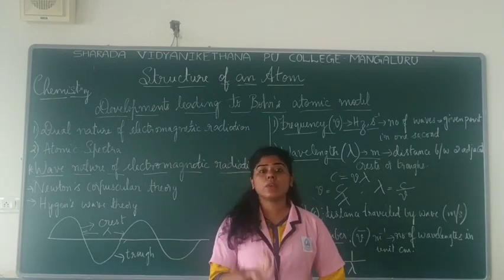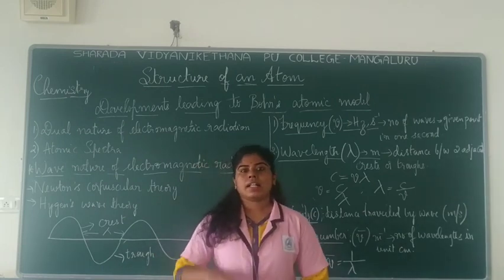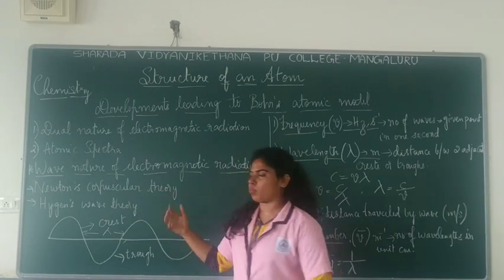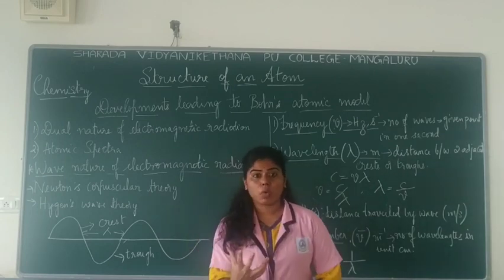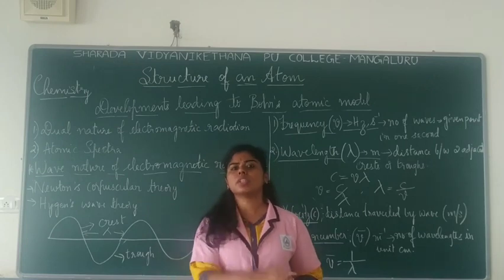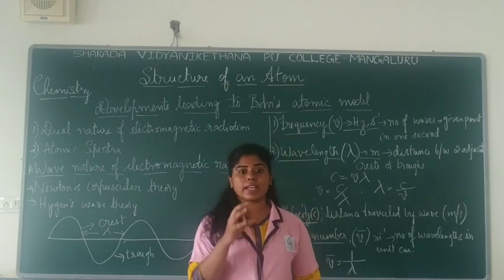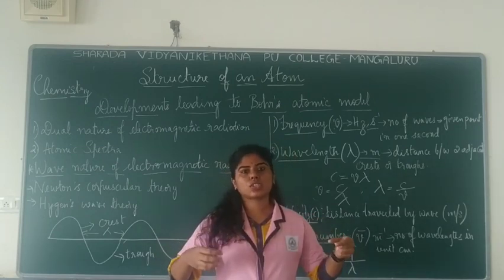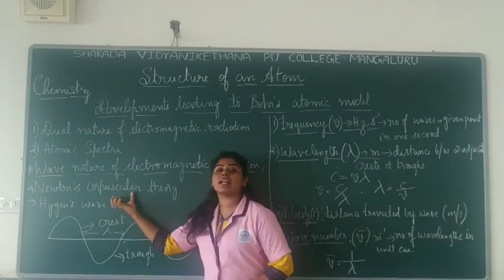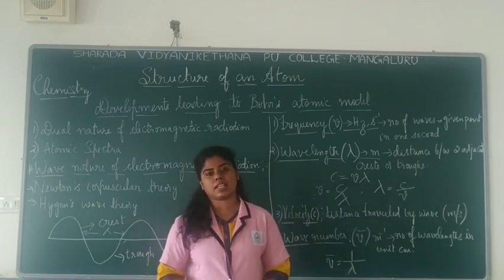Now, when we say dual nature of electromagnetic radiation, take the example of light, which is an electromagnetic radiation. Before, there was a confusion among the scientists. First Newton gave a theory called the corpuscular theory, wherein he says light is actually made up of particles, or what he terms corpuscles. Light is made up of particles, he says.